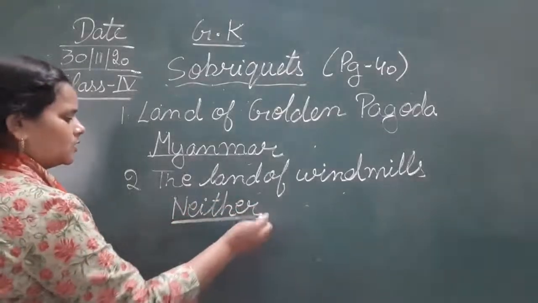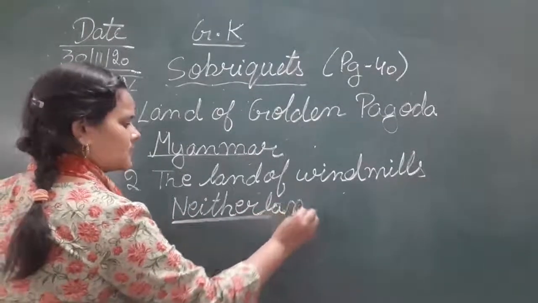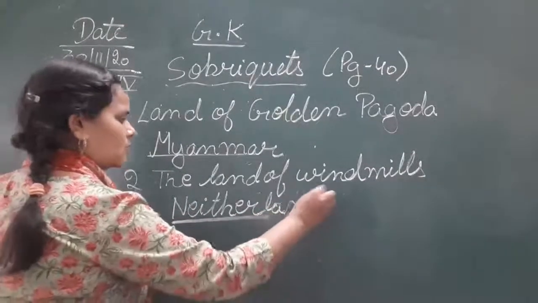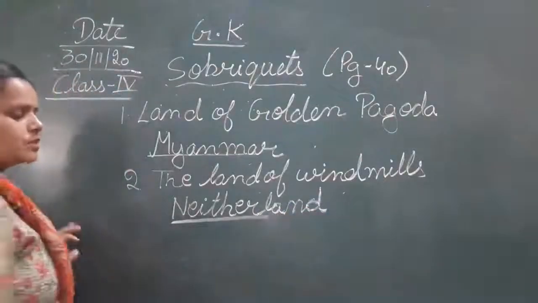N-E-T-H-E-R-L-A-N-D. Netherlands. So Netherlands is known as the land of windmills.